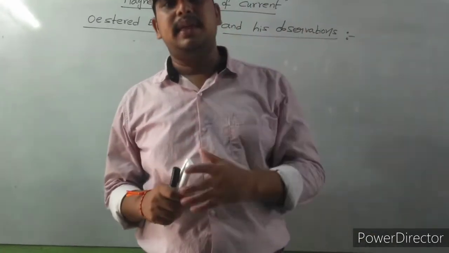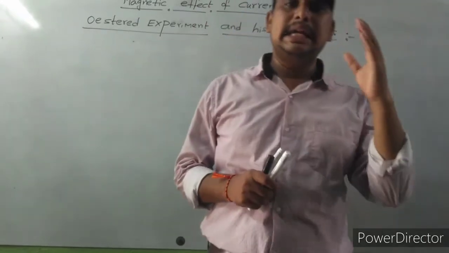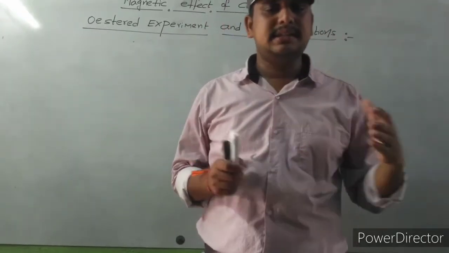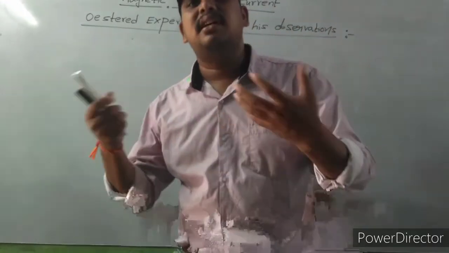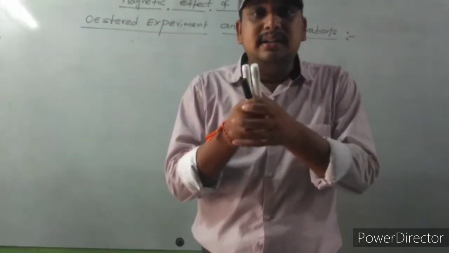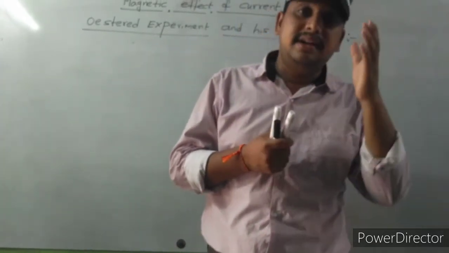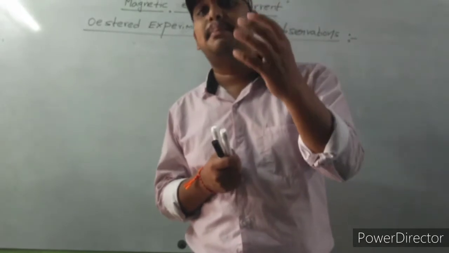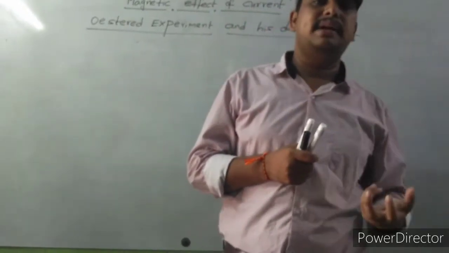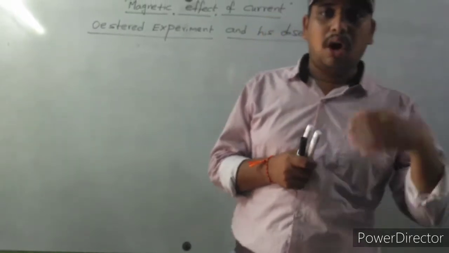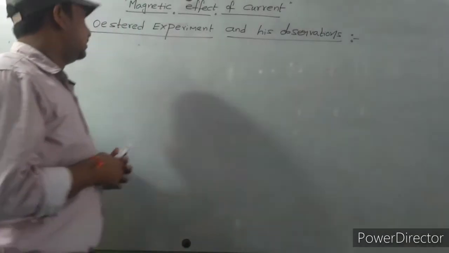But in the 1860s, Oersted, a scientist, told that there is a relation between electricity and magnetism. Electricity and magnetism are not different concepts; both are interrelated. He introduced the concept of the electromagnetism principle. So all these things were explained by Oersted. How he explained it and what experiments he did, we will discuss now.